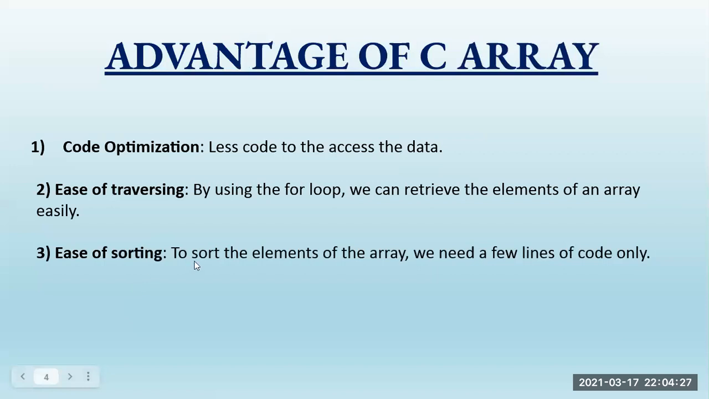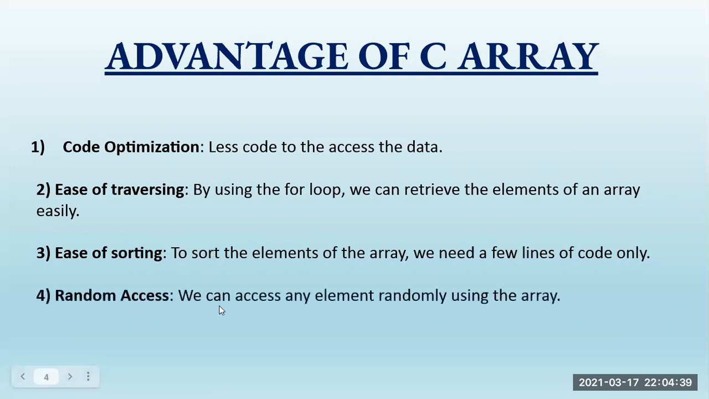Ease of sorting. Sorting can be done using a for loop, and we can sort the elements using certain techniques, for example bubble sort. Random access. We can access elements randomly using an array. At any index, we can fetch the array value. That is what we need to understand about the advantages here.